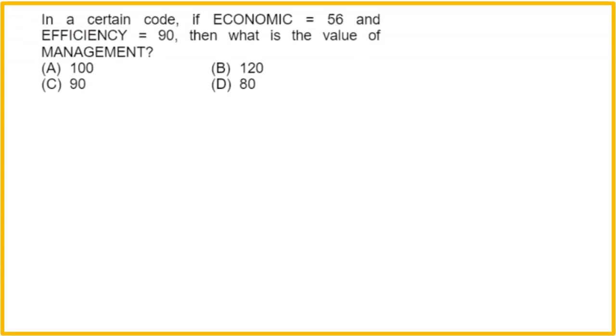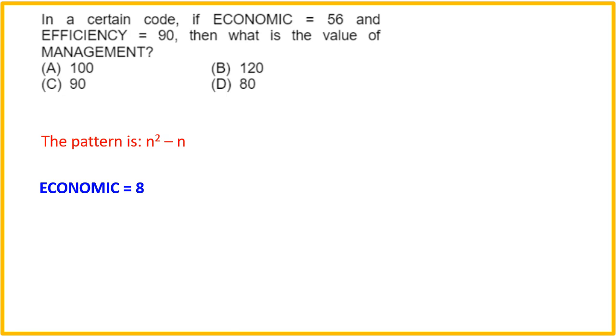Next, in a certain code, if economic is equal to 56 and efficiency is equal to 90, then what is the value of management? Now you need to think about the logic here because 56 or 90 are neither perfect squares nor perfect cubes. After thinking, we can establish the logic here that it is an n square minus n pattern.